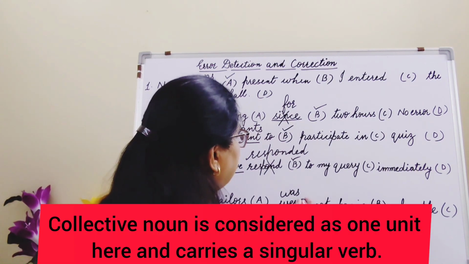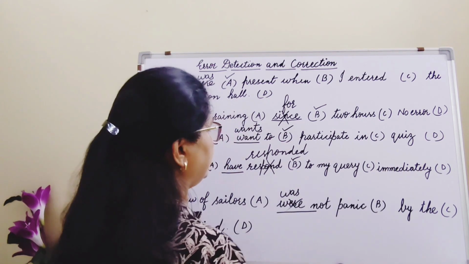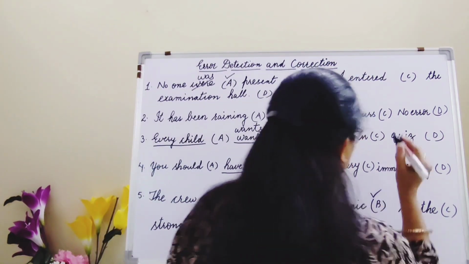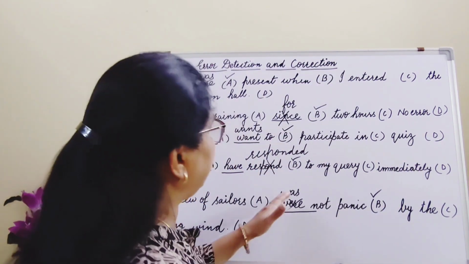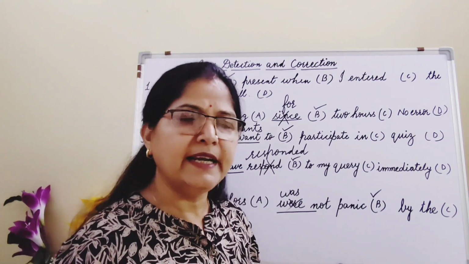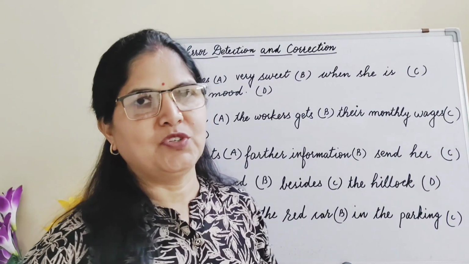Was not panic. So what is wrong here? Were is wrong here. In which part do you have a mistake? You have a mistake in part B, and it should be was. Alright, let's see the next question.